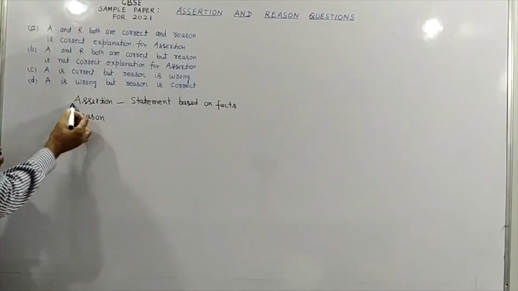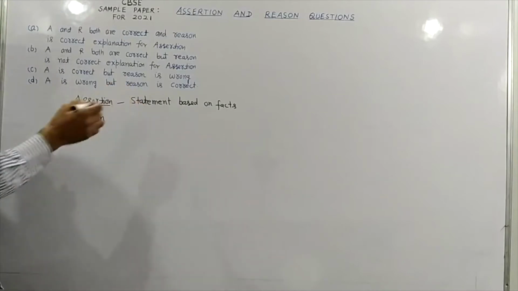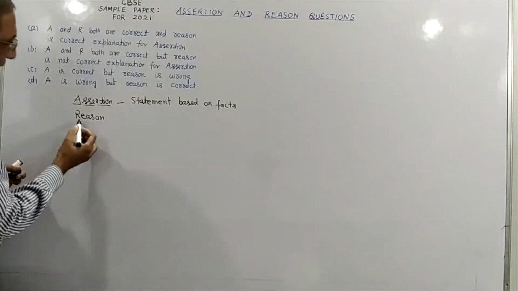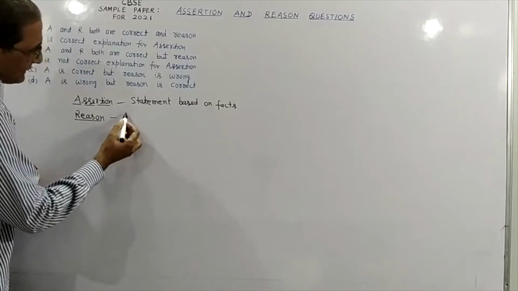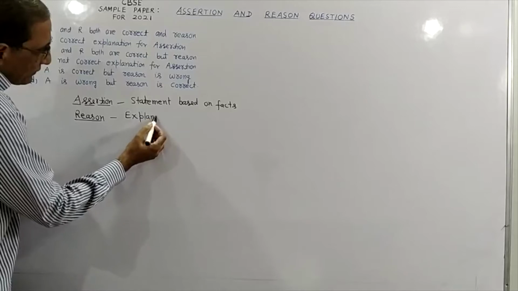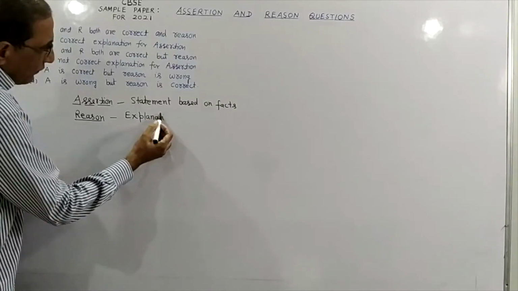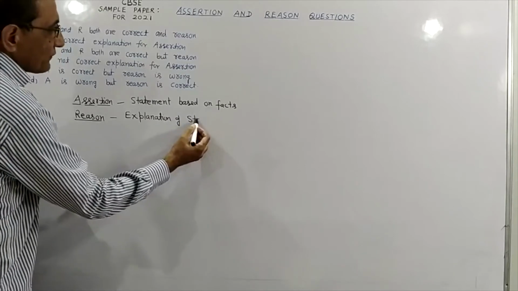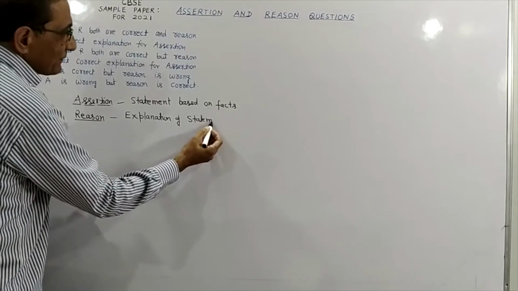Assertion is some statement based on certain fact. And what is reason, students? Reason is the explanation of assertion, the explanation of the statement, we can say.